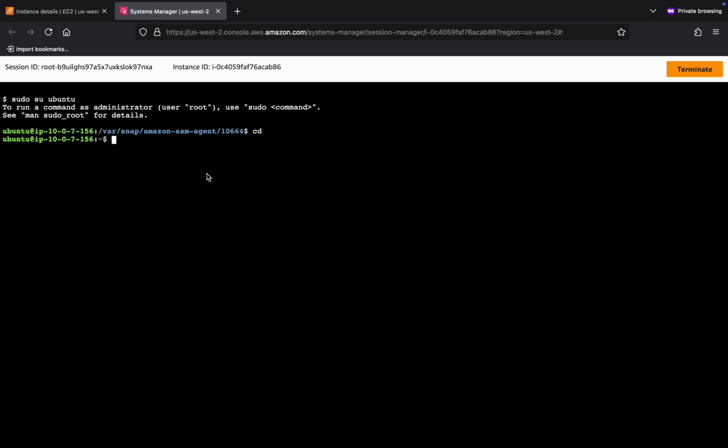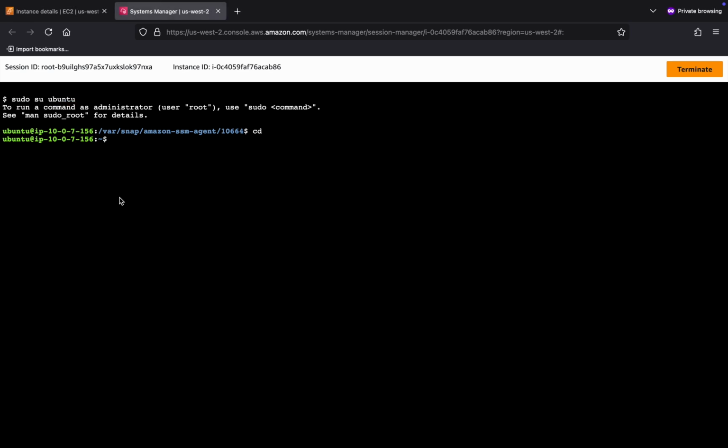So I'm not sure if I was clear about that before. Systems Manager does a lot of other things. It can do automated patching and all kinds of other stuff. The specific tool we're using is the Session Manager, which lets us get a shell on our instance. And by the way, this does also work for instances running Windows Server. It will drop you into a PowerShell session. So this isn't a Linux only thing. I'm going to switch over to being the Ubuntu user with sudo su Ubuntu.